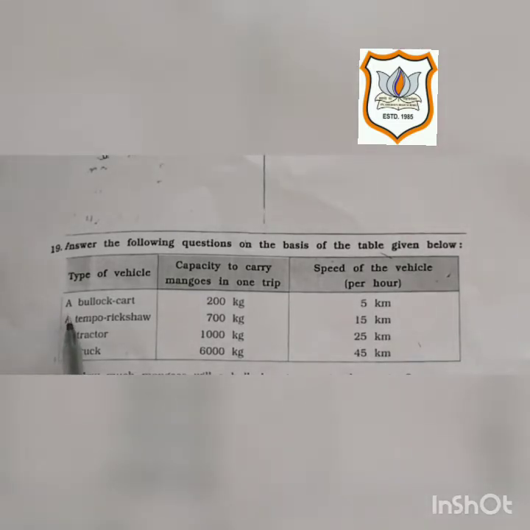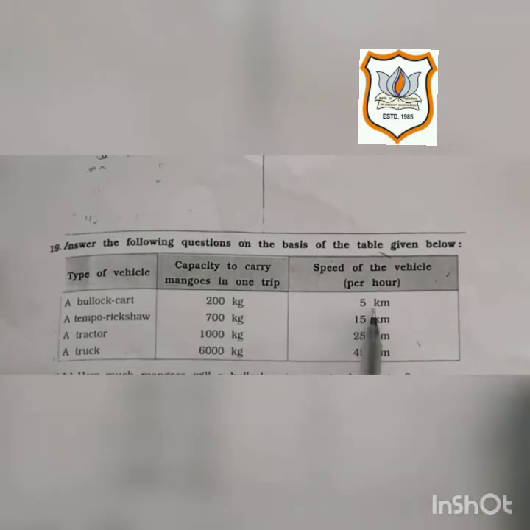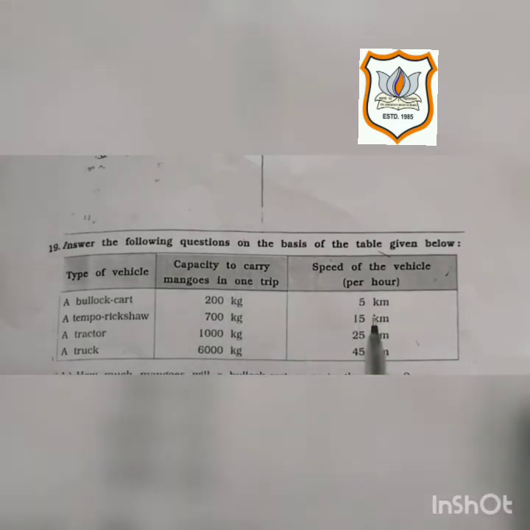The first vehicle is bullock cart. It carries 200 kilograms of mangoes in one trip, and the speed of bullock cart is 5 km per hour. Second is a tempo rickshaw, which carries 700 kilograms of mangoes in one trip, and the speed of tempo rickshaw is 15 km per hour.